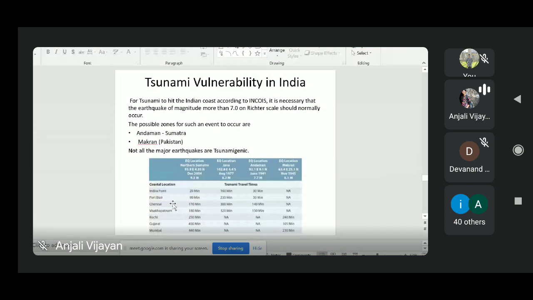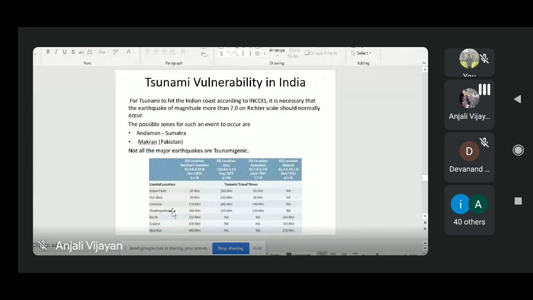Okay, so this is another parameter. Based on the magnitude of the earthquake as well as the distance from the earthquake location, these are the two parameters which determine the effect of a tsunami.